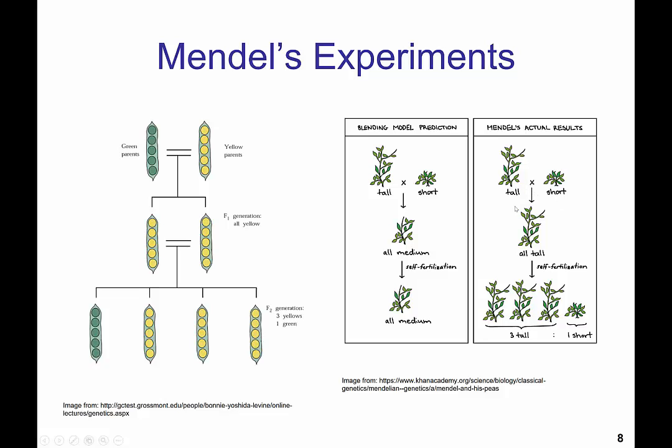Whenever he crossed tall and short plants, the first filial generation were all tall. If he allowed those to self-fertilize, then again he saw this 3-to-1 ratio of 3 tall to 1 short. Now, part of the idea of the day was blending inheritance. The blending model would predict that if you cross a tall plant with a short plant, you get a medium plant. And if that was to self-fertilize, you would get all medium. That's not what he saw.